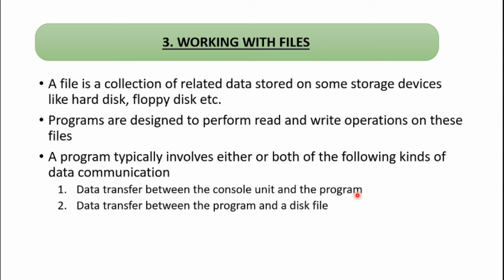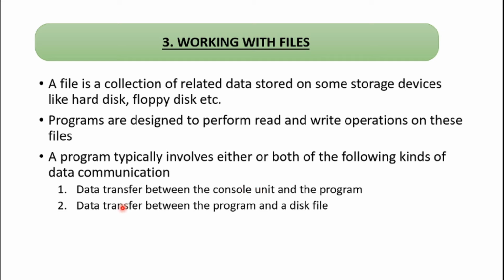So we always interact with the keyboard and the monitor while we are executing the program, right? So the data transfer takes place between the program and the console unit. That means if we are using the cin statement, we are getting the data from the keyboard. If we are using the cout statement, the data in the program is given to the monitor. So that data transfer takes place between the console unit and the program.